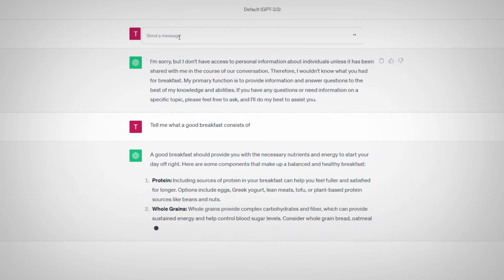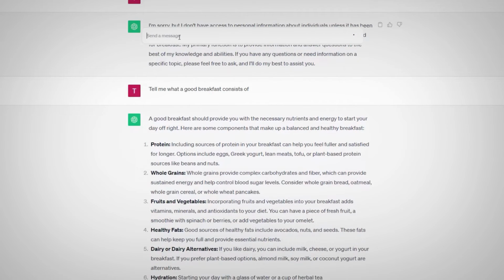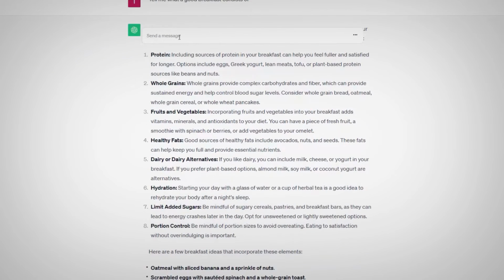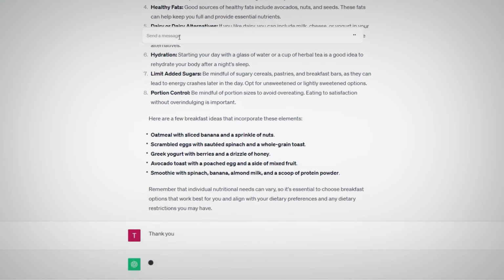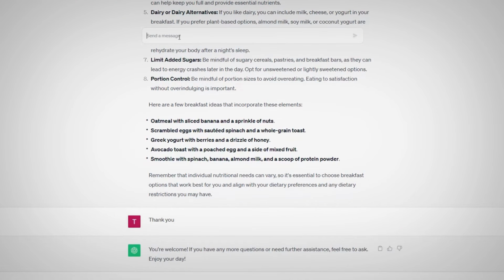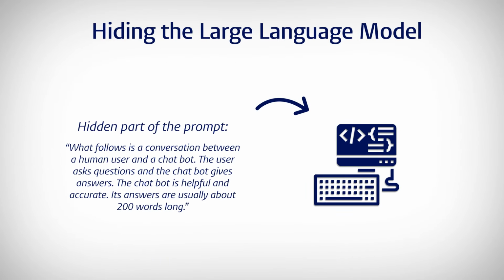What you are interacting with is a large language model doing text prediction. Now, how do you make a text prediction program generate texts that are helpful and accurate answers to questions posed by a human? Well, here's what you do. You give it a text that starts like this. What follows is a conversation between a human user and a chatbot. The user asks questions and the chatbot gives answers. The chatbot is helpful and accurate. Its answers are usually about 200 words long, etc., etc.